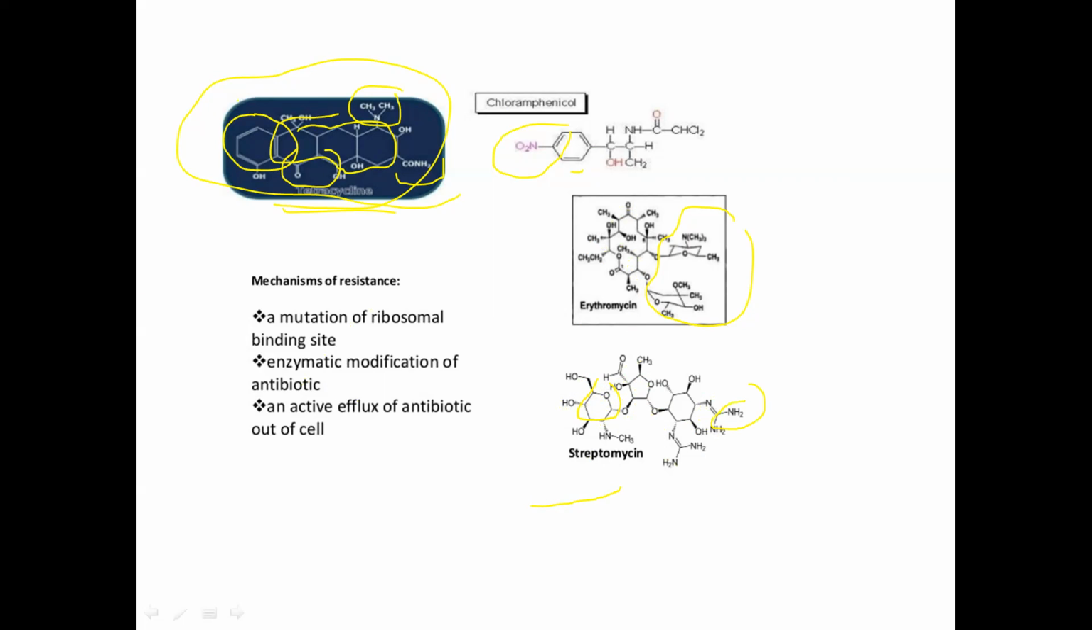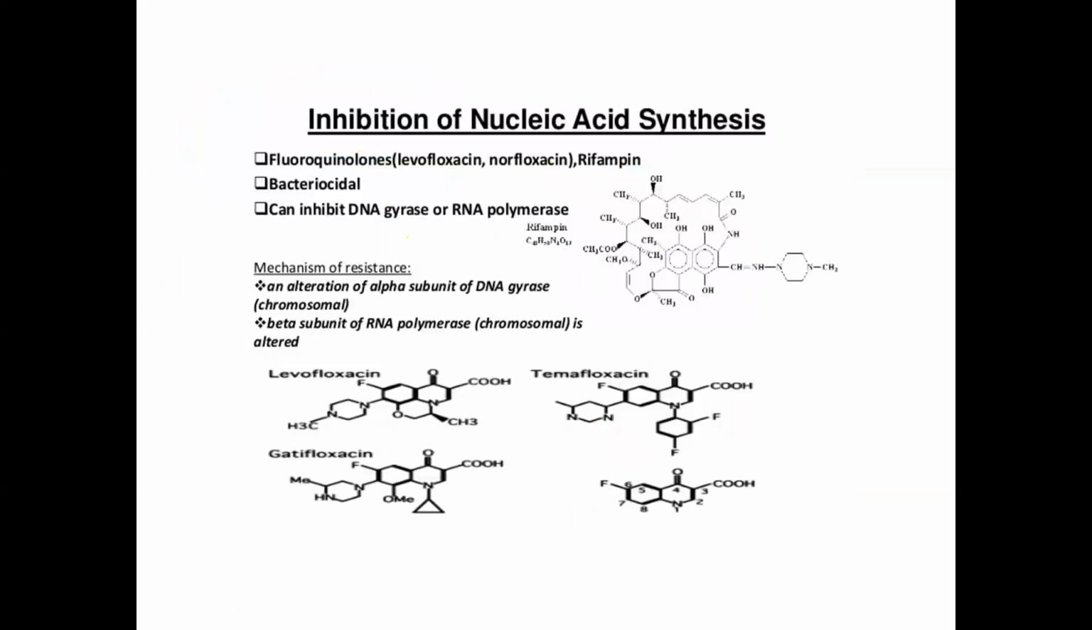But in the mechanism of ribosome inhibition, means protein synthesis stopped by these agents, some drugs are unable to cause these effects. Why? This is called the mechanism of resistance. Okay, why? The mutation of the ribosome binding site. Okay, so changing the ribosome binding site structure causes resistance to some antibacterial agents. Enzymatic modification of antibiotics and active efflux of antibiotic out of the cell. Okay, so these are some causal factors by which these agents become ineffective.